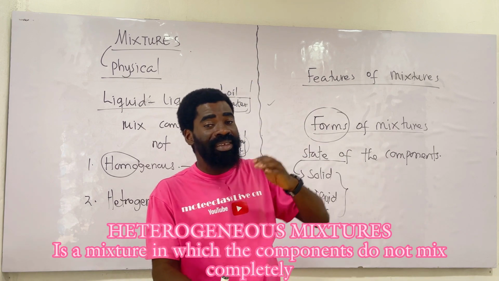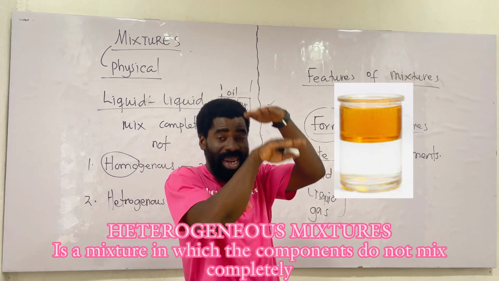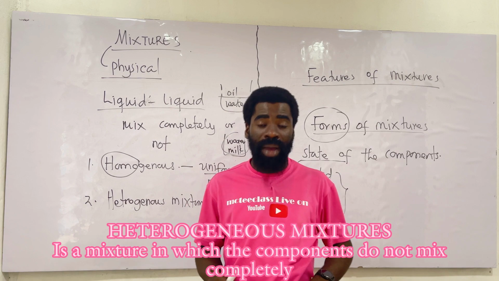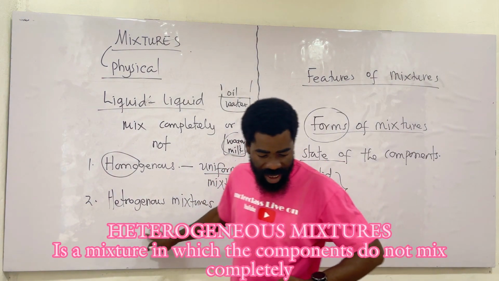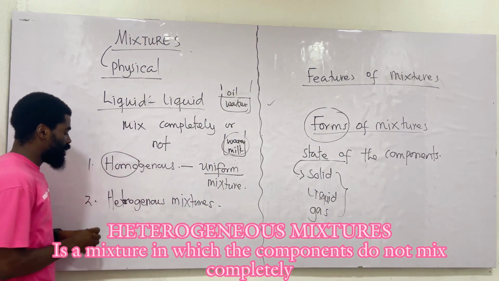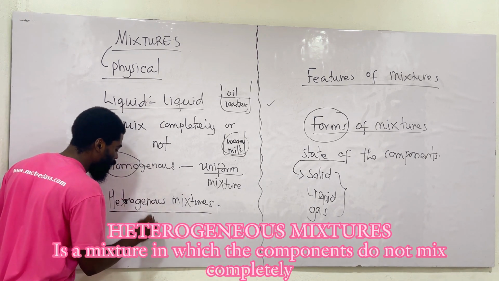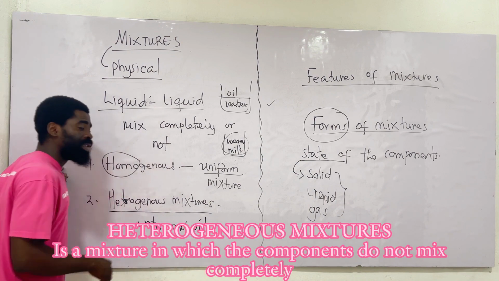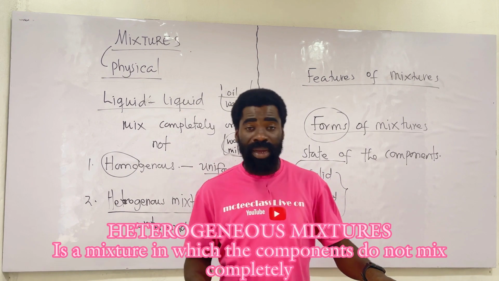When it settles for some time, the oil will be on top of the water. You can see the separation, the point where they meet. That gives you an example of the heterogeneous mixture. So we have water and oil, or water and kerosene. Water and most organic compounds do not mix together. Are you getting what I'm saying here?